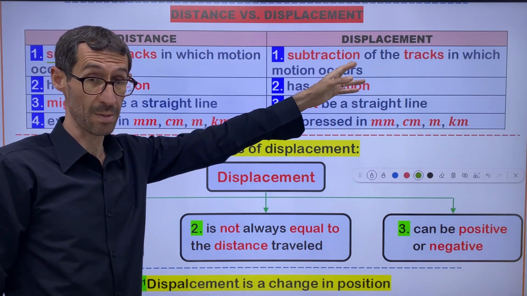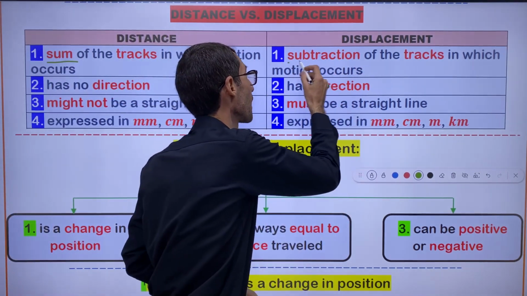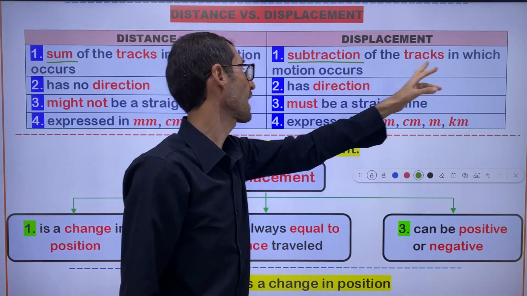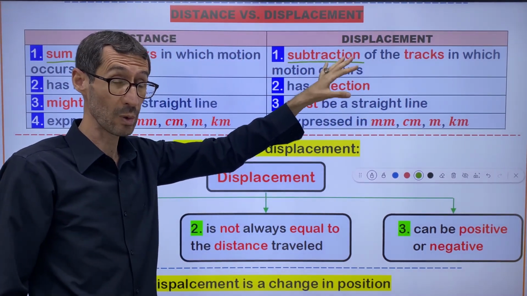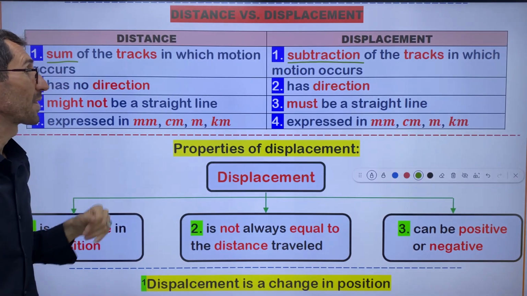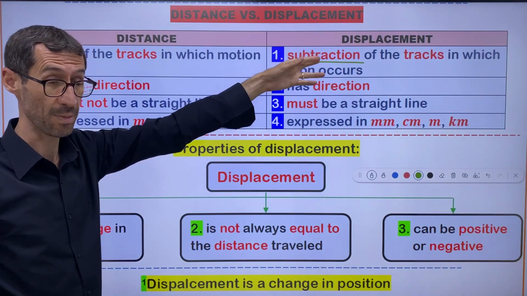What about displacement? It's opposite to the distance. Subtraction, or difference. Subtraction of the tracks in which motion occurs. That's why I told you this definition is mathematical, right? Subtraction of the tracks in which motion occurs. This is about the displacement.